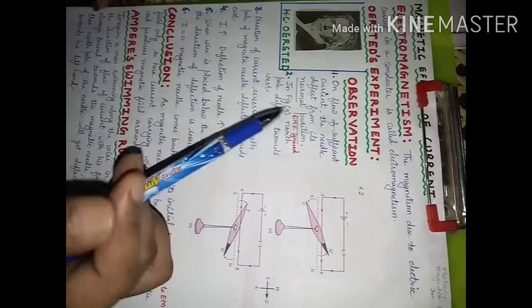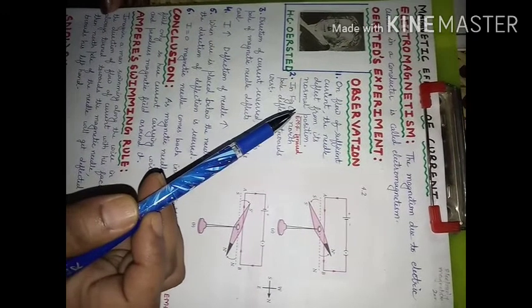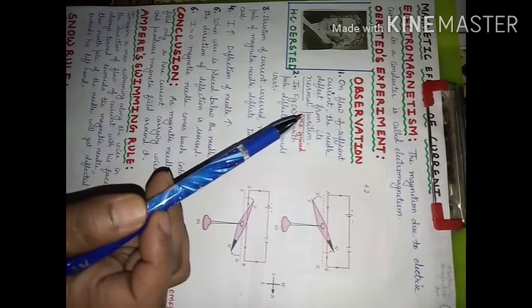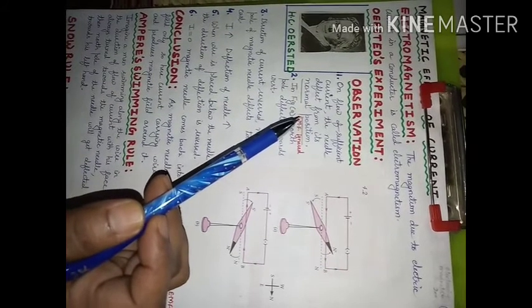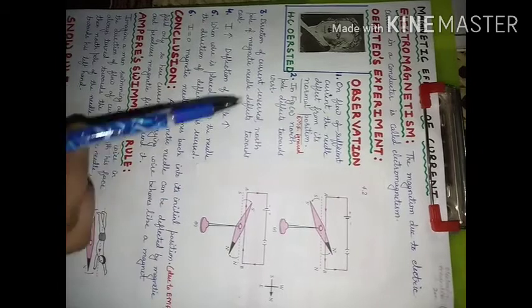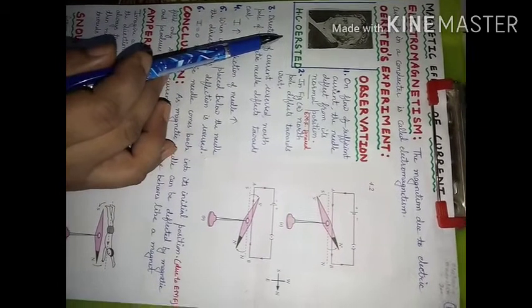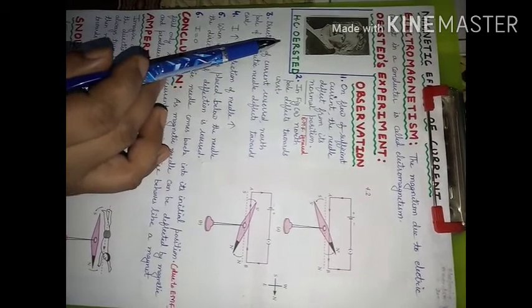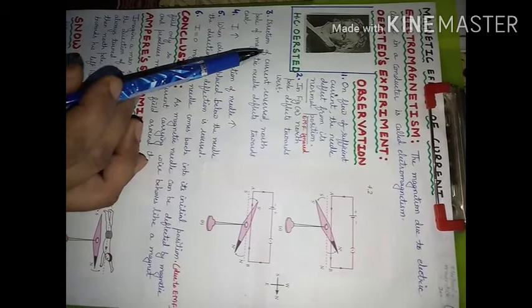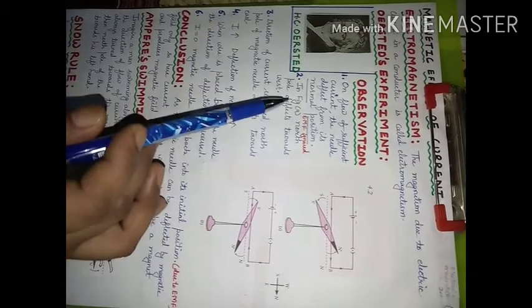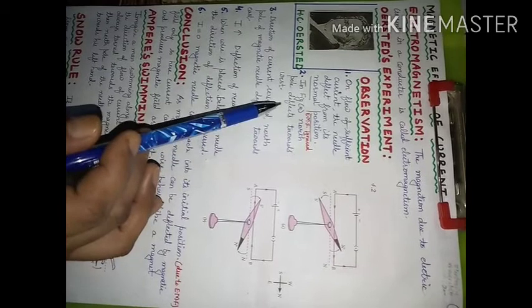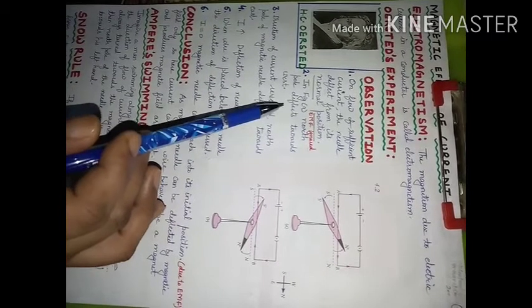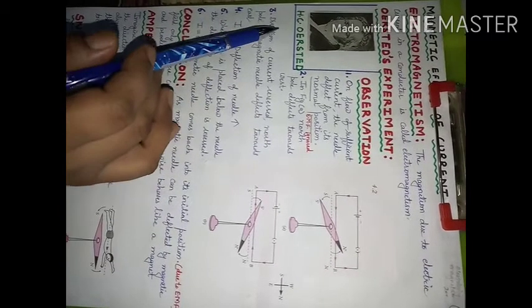In this case, first we are going to consider the activity or experiment that was done by Hans Christian Ørsted, who did one activity, or it was a matter of chance that he observed that when a compass needle is kept near a current carrying wire, then it is deflected from its normal position.